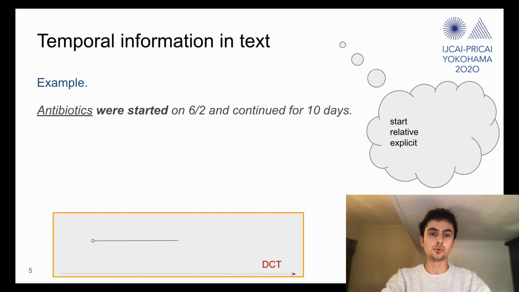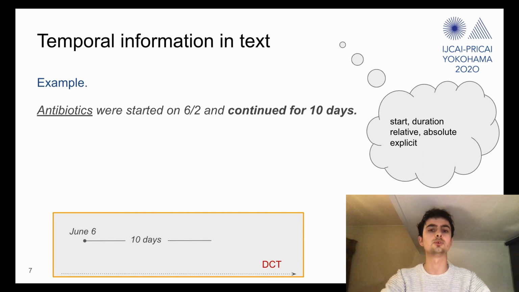Our first temporal cue is a verb tense, indicating that the event started before the document creation time, so in the past. The next cue is an absolute reference to the start time, the 6th of June, referring directly to the calendar timeline. And finally, there's an absolute reference to the duration of this event, 10 days. And with these pieces, we can already do some reasoning and infer the approximate end time of the event, the 16th of June. And this doesn't seem too complicated, but as you may suspect, sentences rarely come alone.